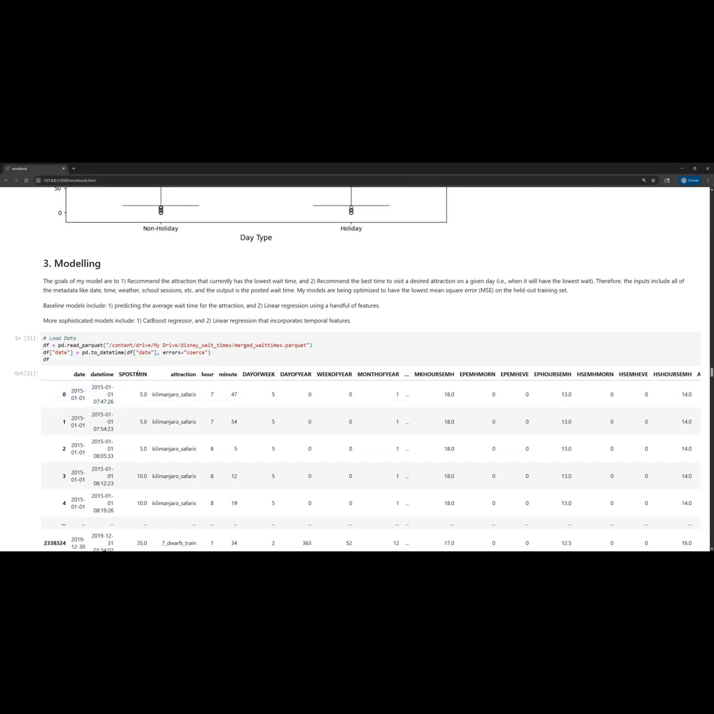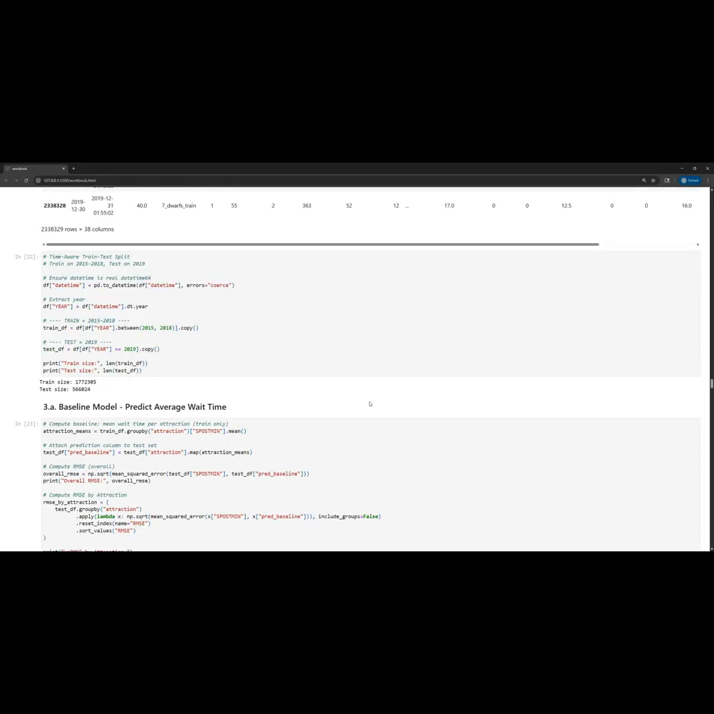And then for the test data, I'll be trying to predict that and compare to actual values to get my RMSE. Just a reminder, my basic models are going to be predicting the average as well as a simple linear regression. And then my more sophisticated models will be a CatBoost regressor and a linear regression. In all cases, I'm trying to predict a continuous numeric value, so it makes sense to use some form of regression for this.